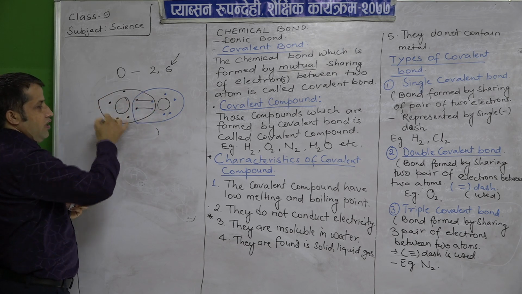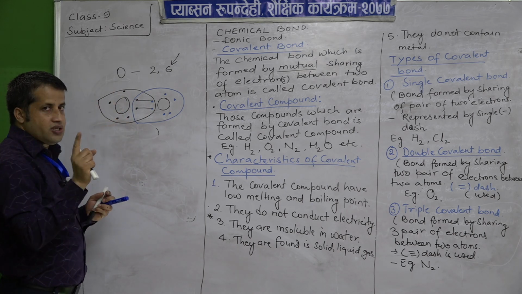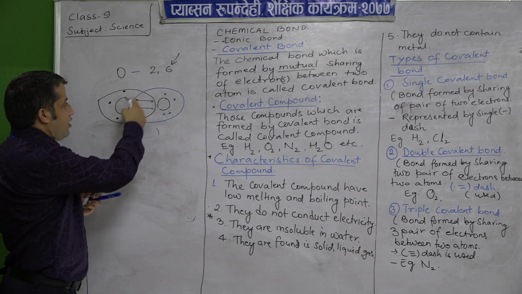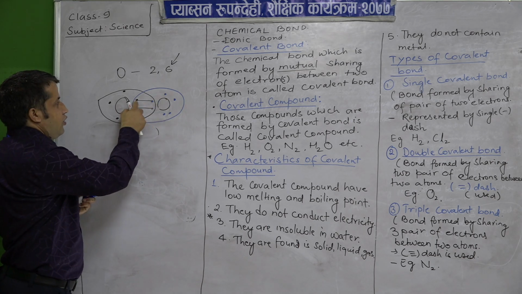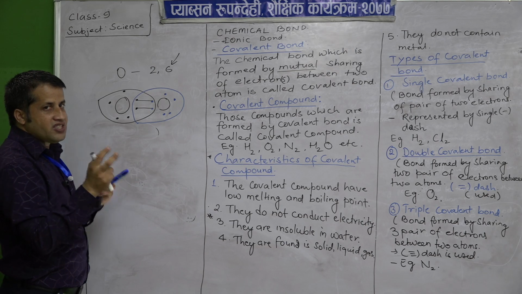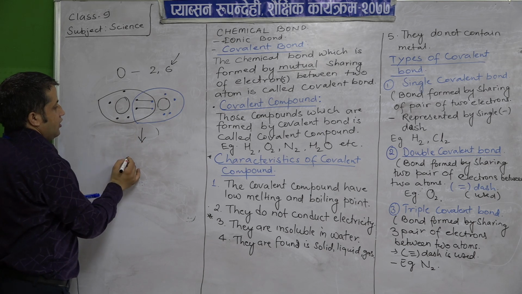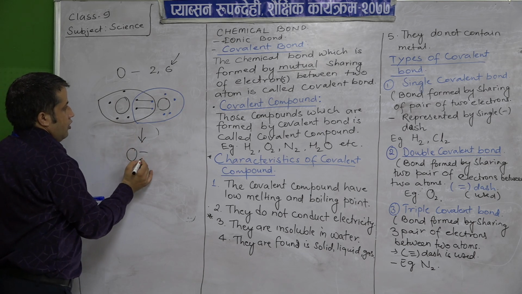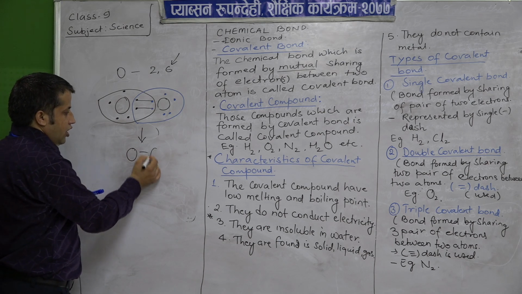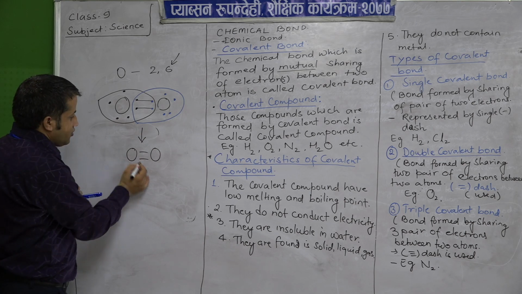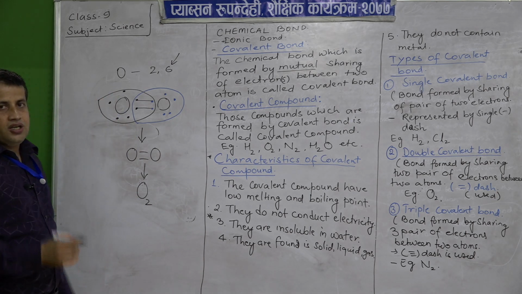So altogether how many electrons does it have? 8. So its octet is completed. Similarly, this oxygen atom has its own 6 and 2 electrons of the other oxygen atom, making it 8, and it becomes stable. It can be shown like this, with oxygen atoms sharing 2 electron pairs, shown by a double dash, and we write this as O2. So this is an oxygen molecule.